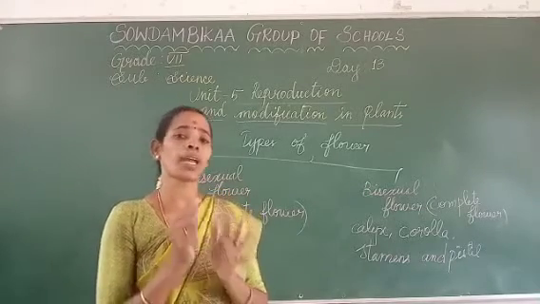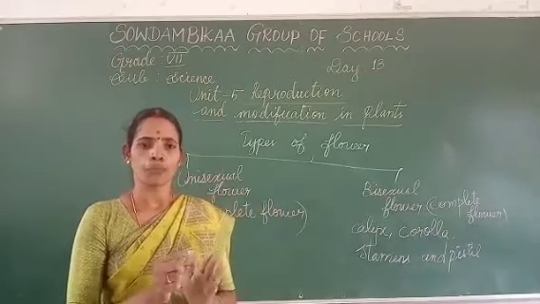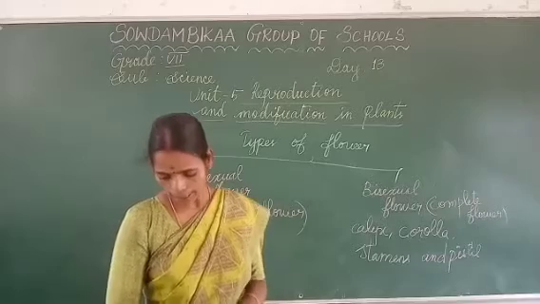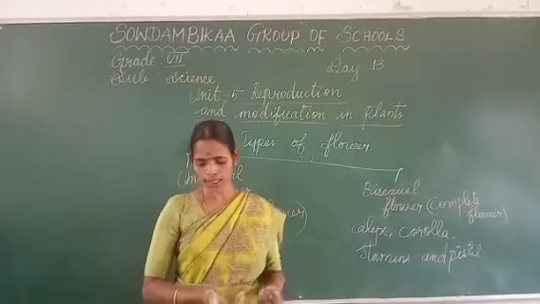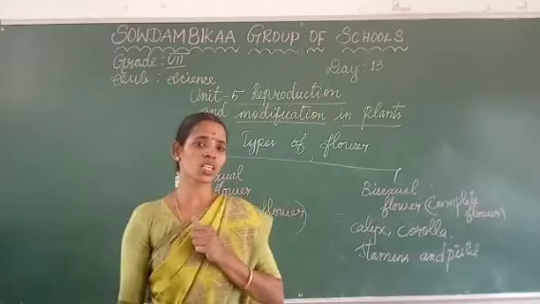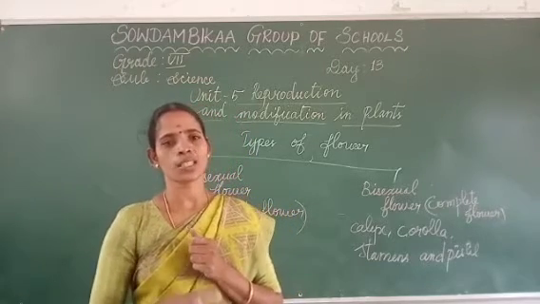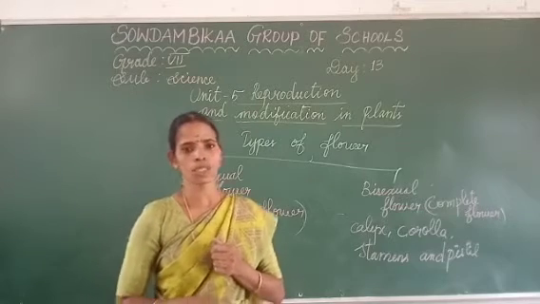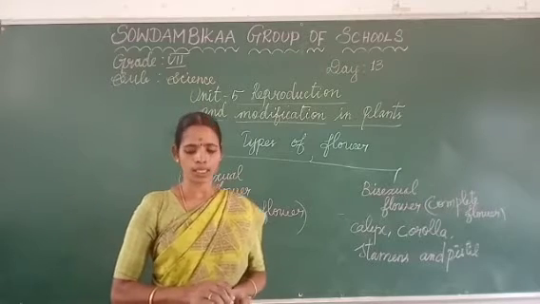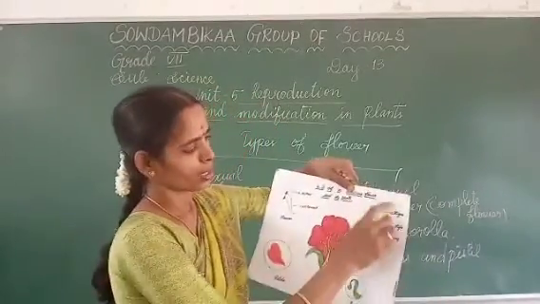According to the androecium and gynoecium also, if a flower has the androecium alone, it is the male part of a flower. Suppose gynoecium alone is present in the flower, that is the female part of a flower. According to this, we can also categorize male flowers and female flowers. The androecium alone present in the flower, without gynoecium, is a male flower, and gynoecium alone present, without androecium, is a female flower. Are you clear about this?